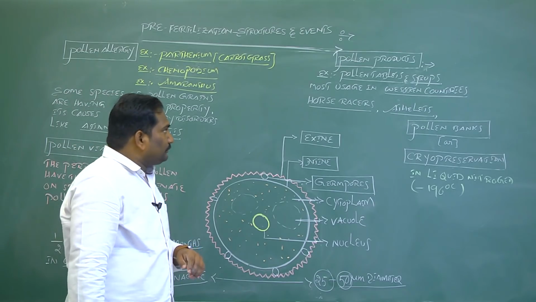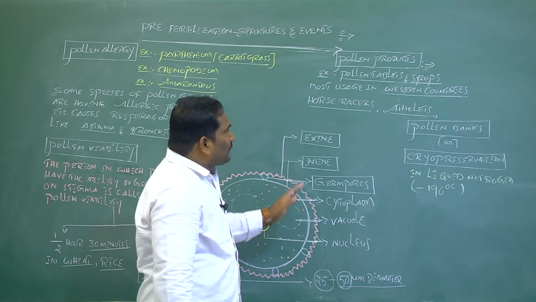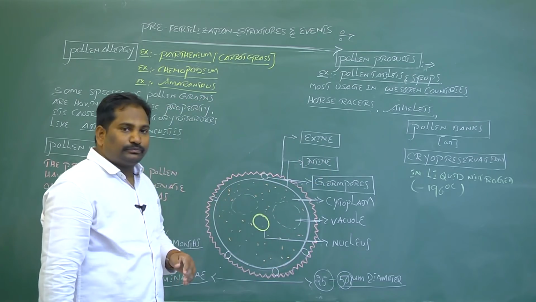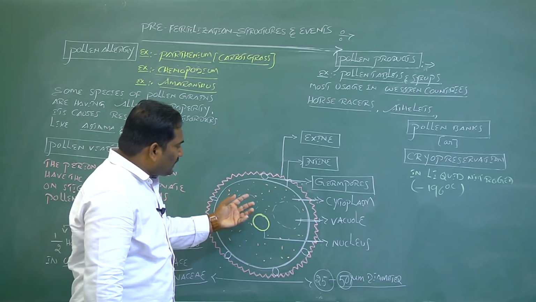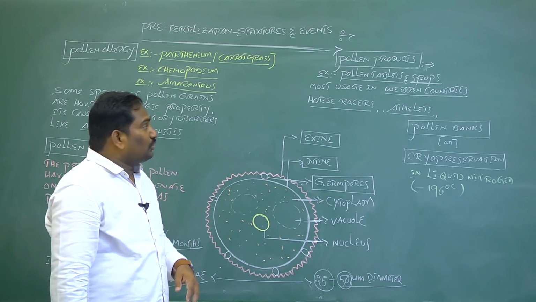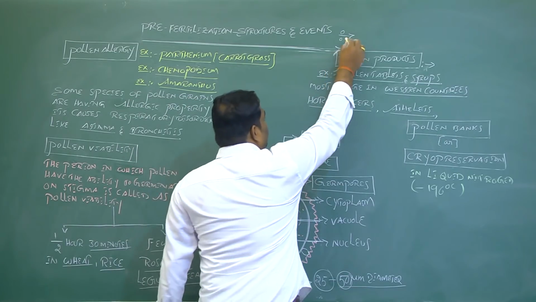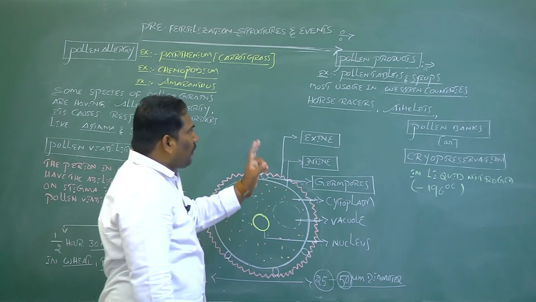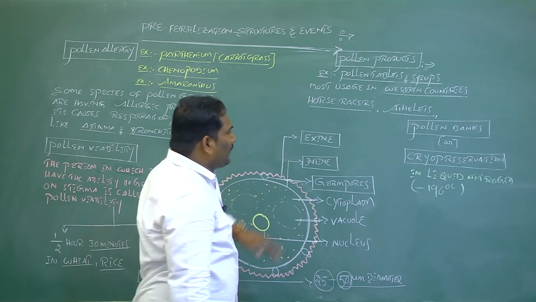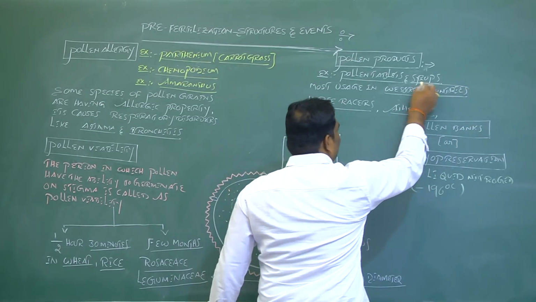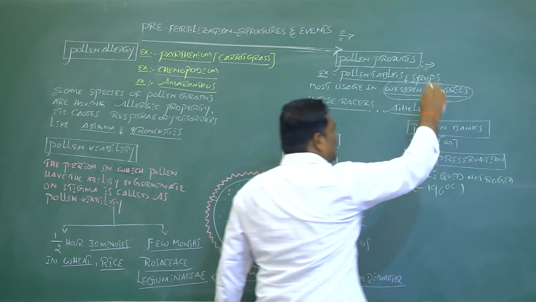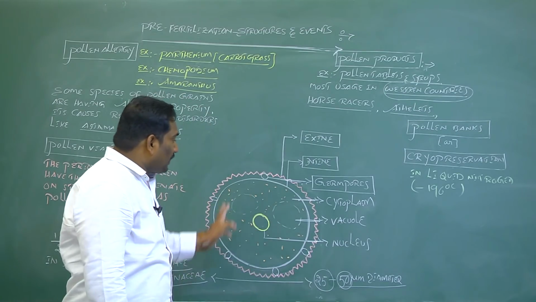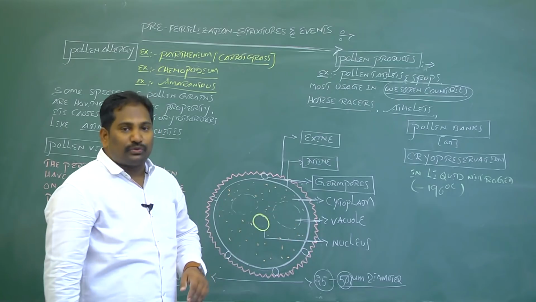For example, some species of pollen grains are rich in nutrients. Whenever pollen grains are rich in nutrients, they are used to produce pollen products. Especially, pollen products are very commonly and widely used in western countries like the US and UK. The reason is that the pollen grains are rich in micronutrients.